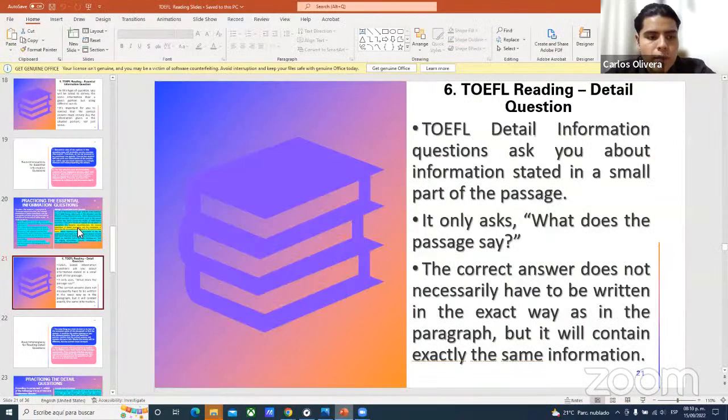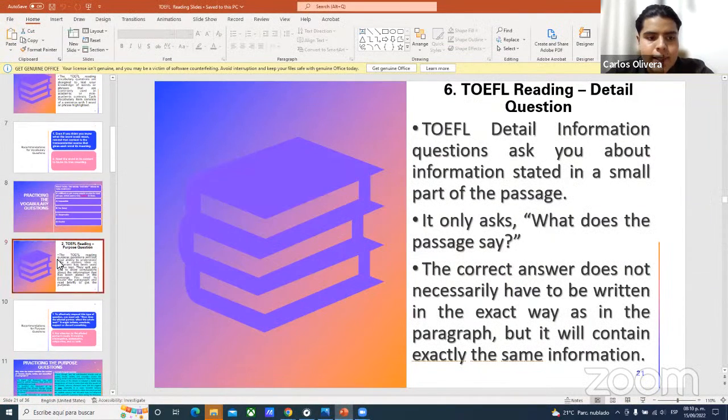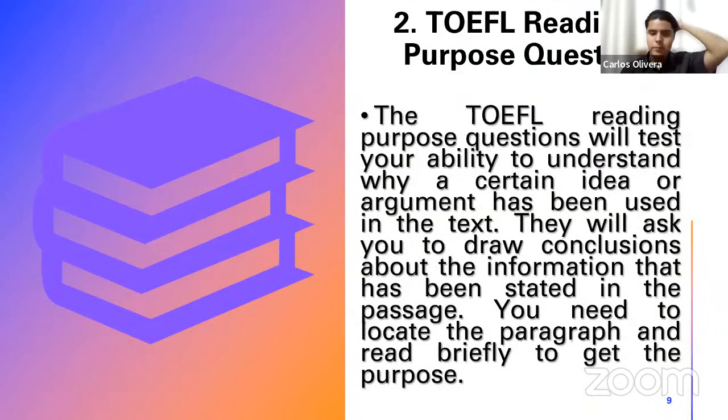So let me show you the presentation here, and let us go to the second type of question, which is called the purpose question, all right? So let us discuss this one first. What is the second question all about? The second type of question is a purpose question, all right? And this one will test your ability to understand why. Okay, pay attention to this word.